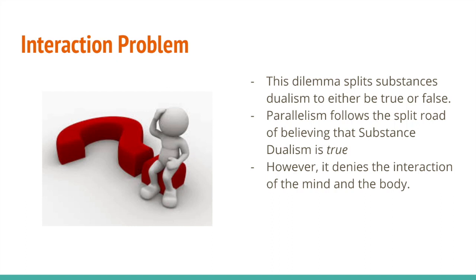Parallelism takes the route of believing that dualism is true. Let's take a look at this chart of how the interaction problem splits dualism, and where parallelism is at following the interaction problem. Dualism starts at the top of the chart and flows down to the interaction problem. This interaction problem is where the split road is created.